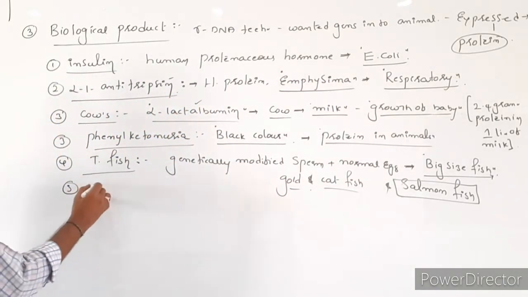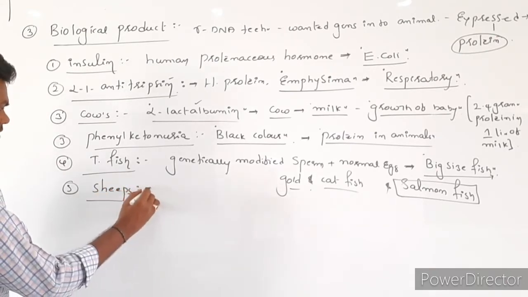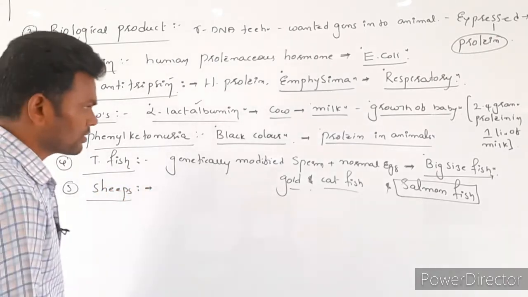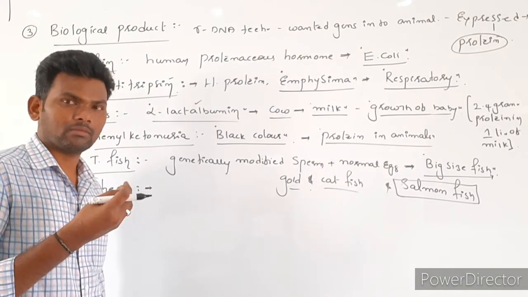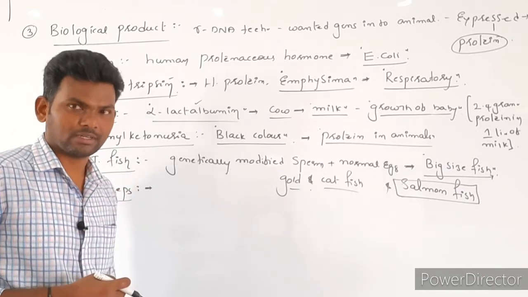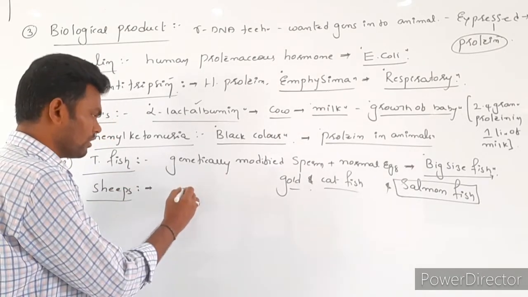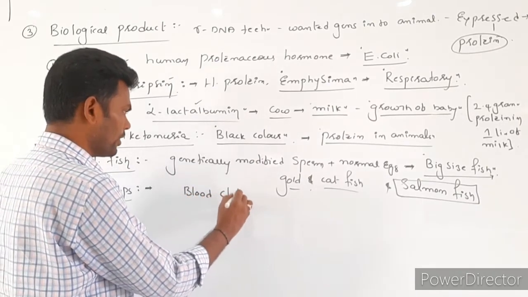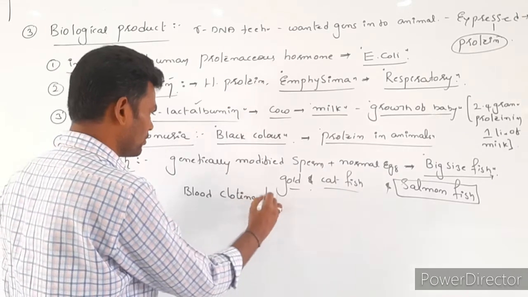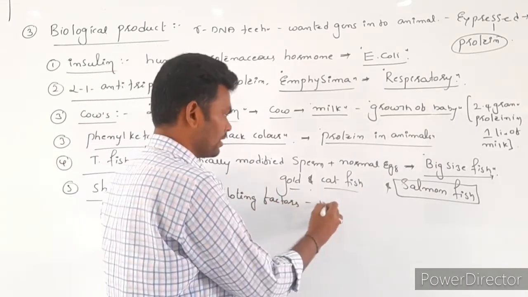And next one is transgenic sheep. Here, in the human, blood clotting factors are present, like factor number 9.